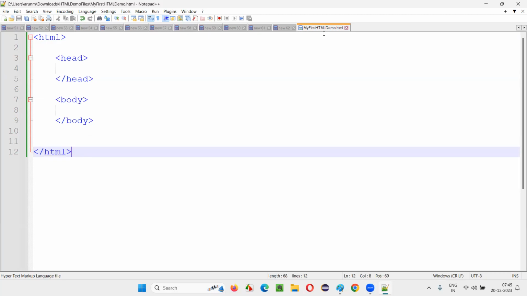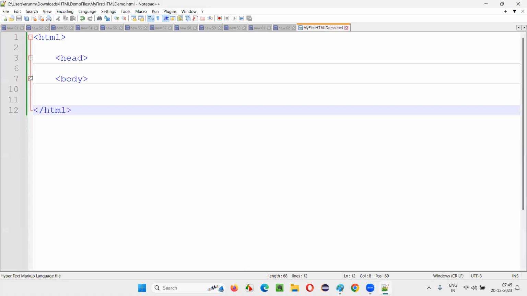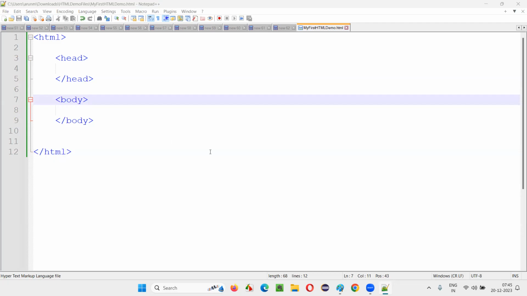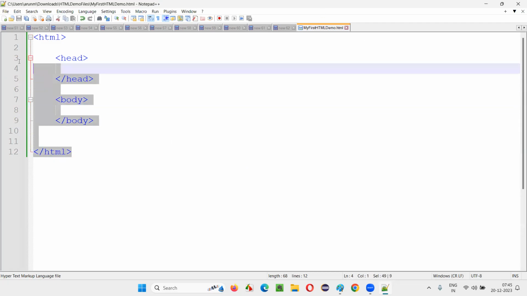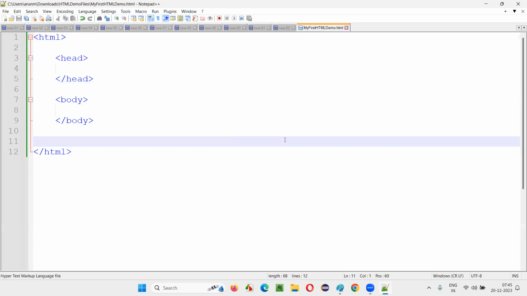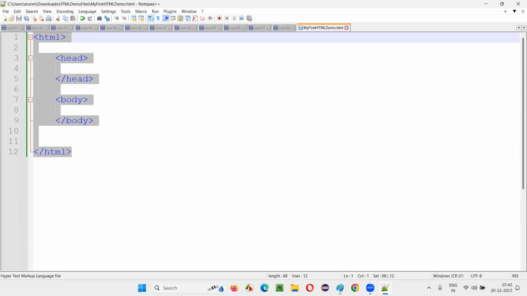Now, do you see any difference? Before saving, it was different. Now, after saving, can you see some functionality? You see? I can expand and collapse, right? A lot of things came up. Color is added. Some extra minus and plus things are getting added. Now Notepad++ recognizes that this is HTML, that you have written this code using the HTML language. This functionality is not there in the normal Notepad.